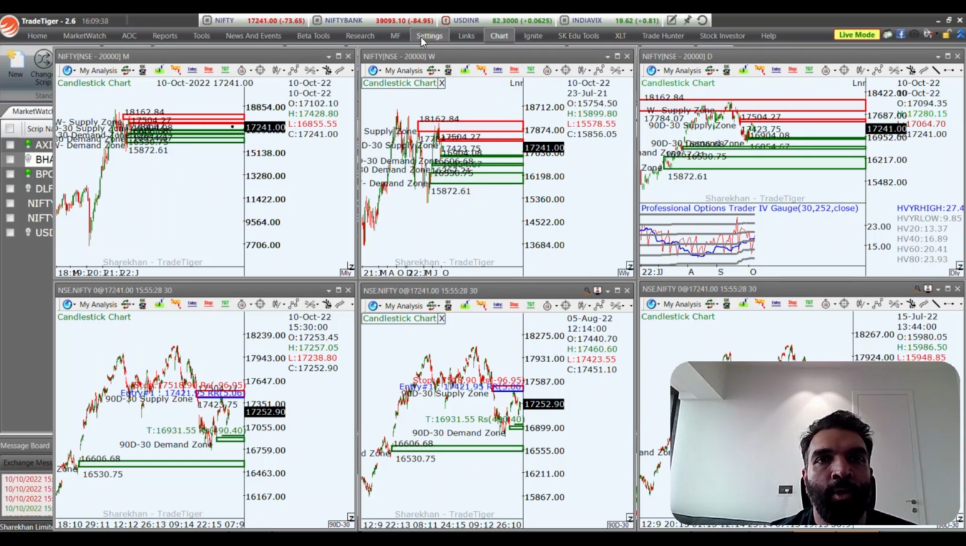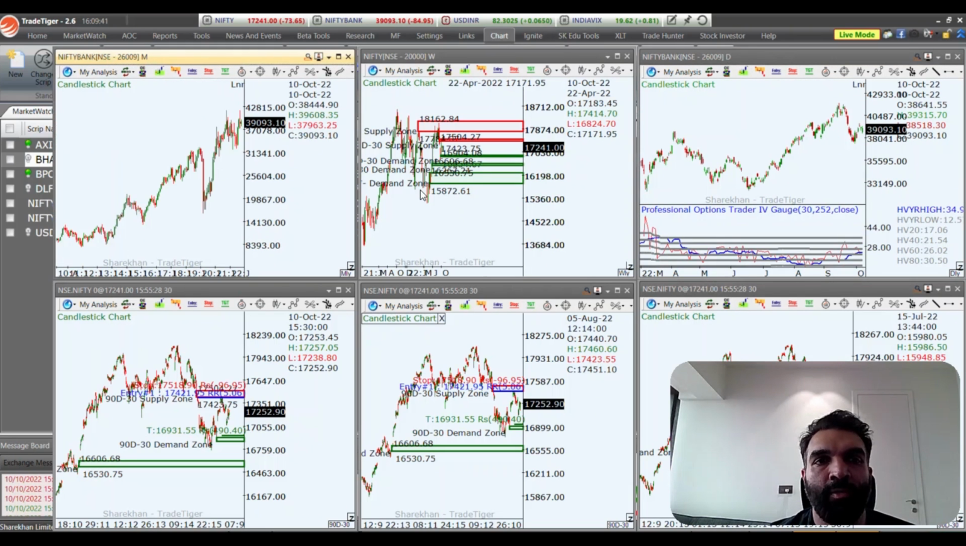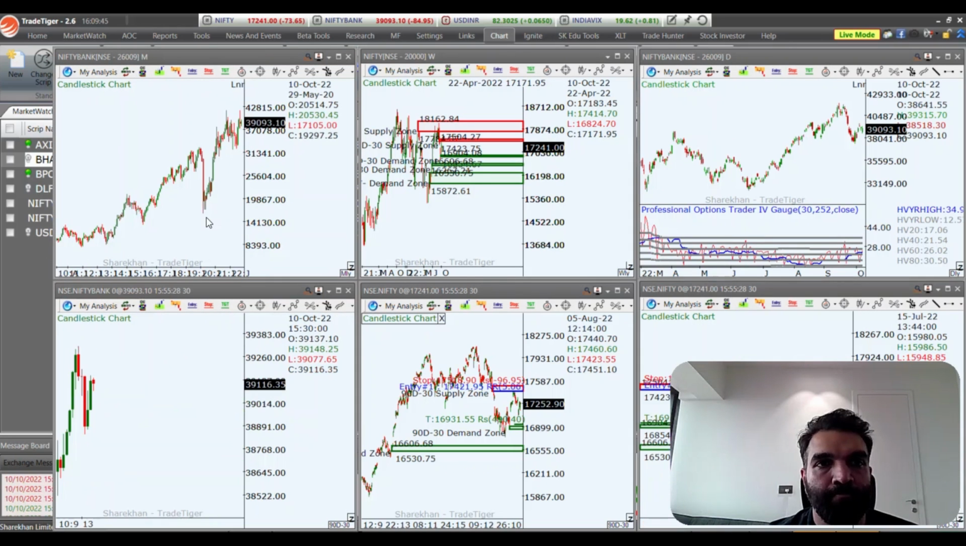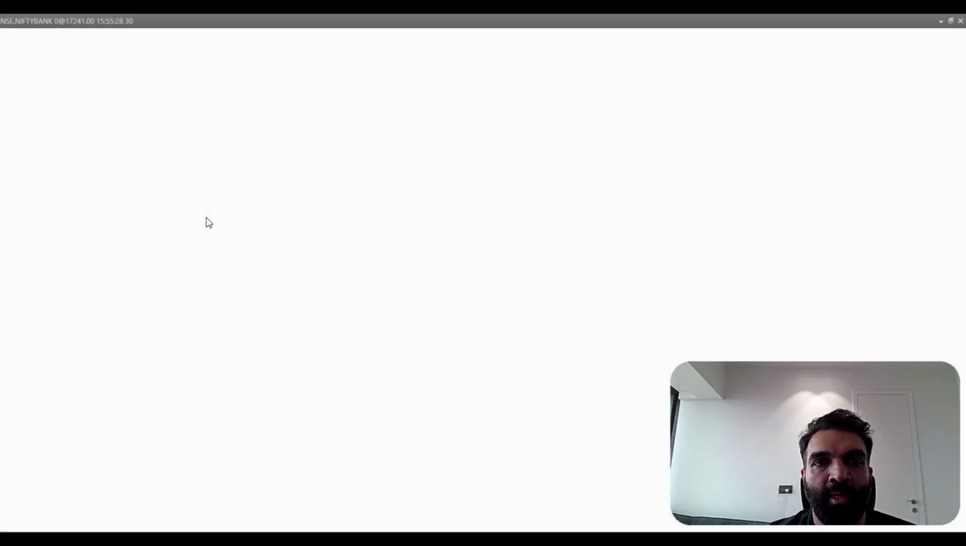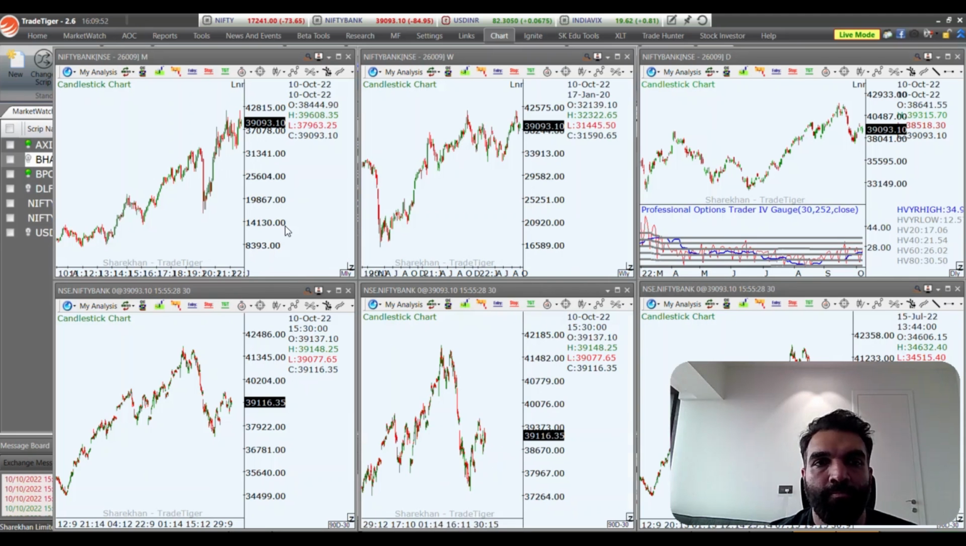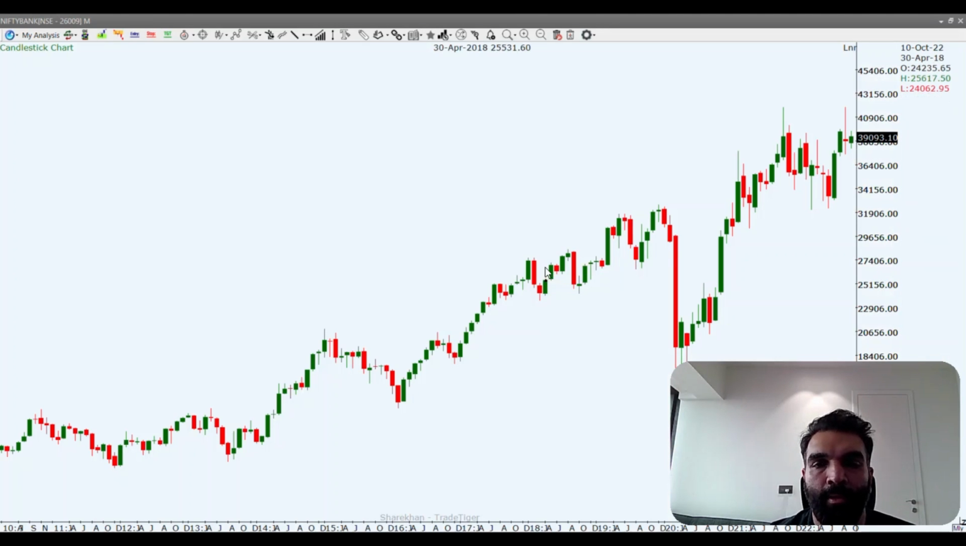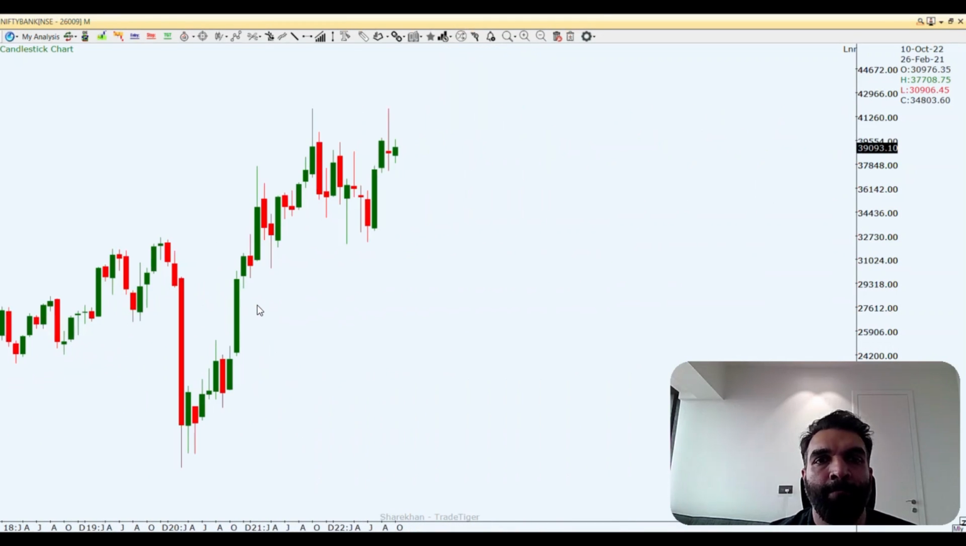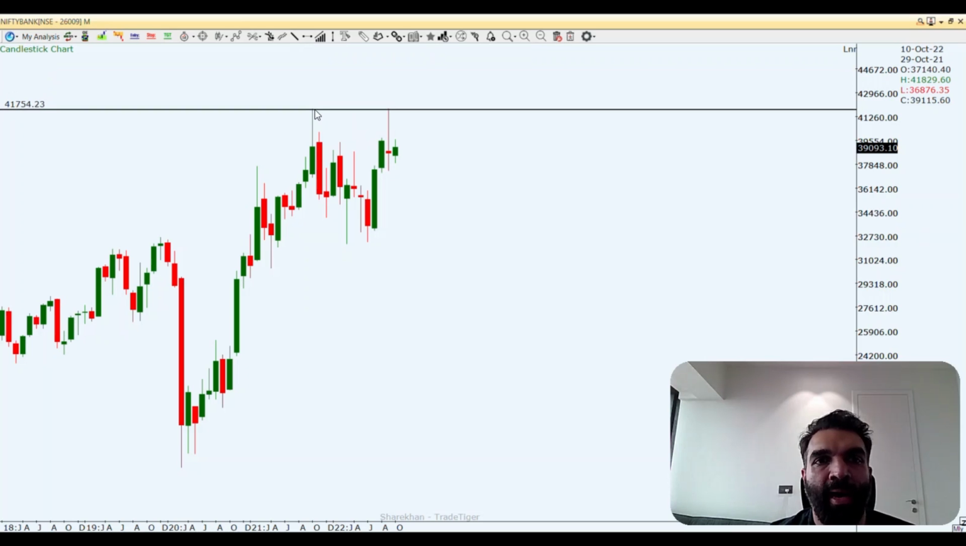All right, let's move on to the next big index, which is the Bank Nifty, and let's do our top-down analysis on the Bank Nifty. Let's start with the monthly chart first. So comparatively निफ्टी से थोड़ा जो स्ट्रॉन्गर इंडेक्स है वो है बैंक निफ्टी.